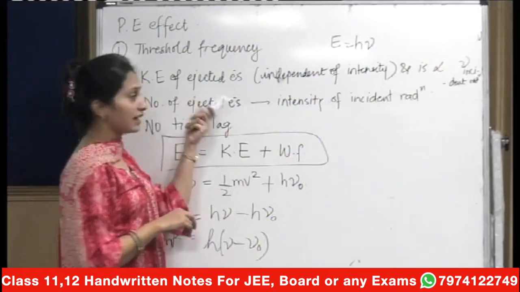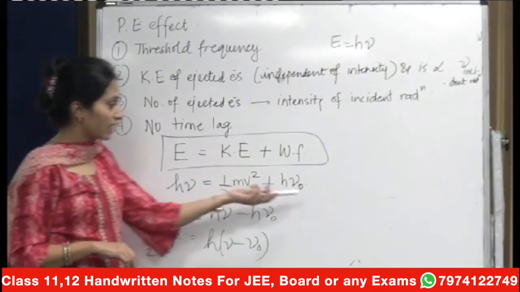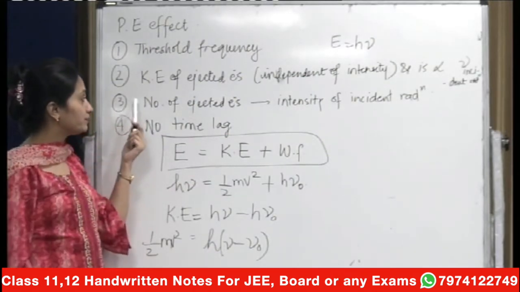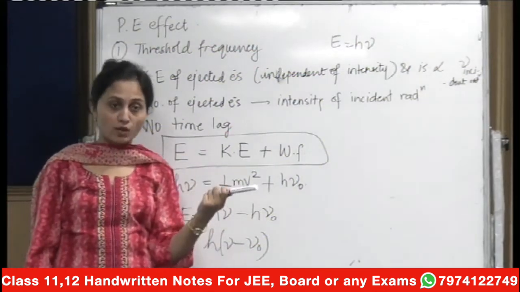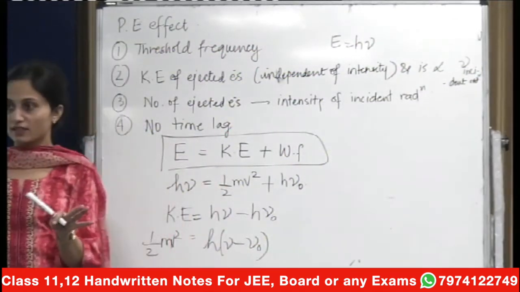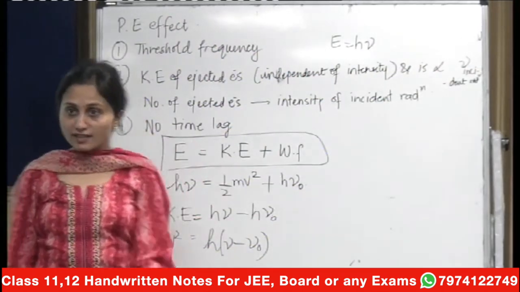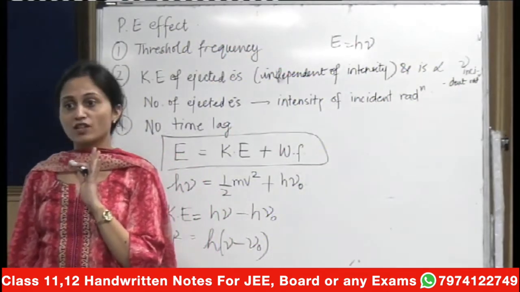So you have the kinetic energy to be directly proportional to frequency, that linear dependence you can already see here. Then you have the number of ejected electrons, as to how many electrons, which is directly proportional to the intensity. And the fourth one is that there should be no time lag between the incident radiation and the ejection of electrons.